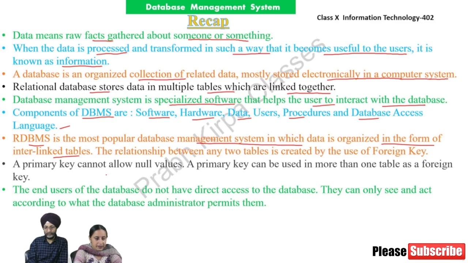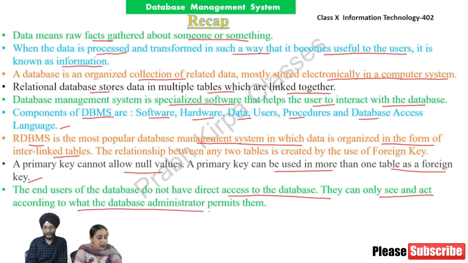The relationship between any two tables is created by the use of a foreign key. A primary key cannot allow null values. A primary key can be used in more than one table as a foreign key. The end users of the database do not have direct access to the database. They can only see and act according to what the database administrator permits them.